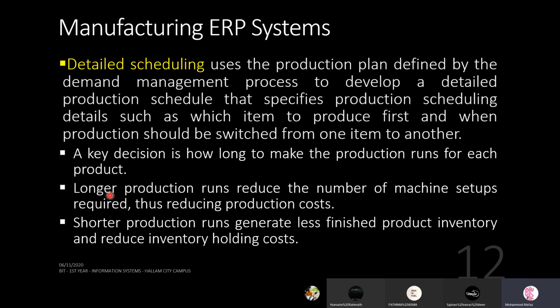So if you plan longer production, you don't have to keep changing everything every day. All your machinery, your furniture setup can be planned for a long time. In that case, you can reduce your unnecessary production cost. As opposed to longer production runs, if you are focused on shorter production runs, what happens is it generates less finished product inventory and reduces inventory holding costs. So this is the benefit of shorter production.